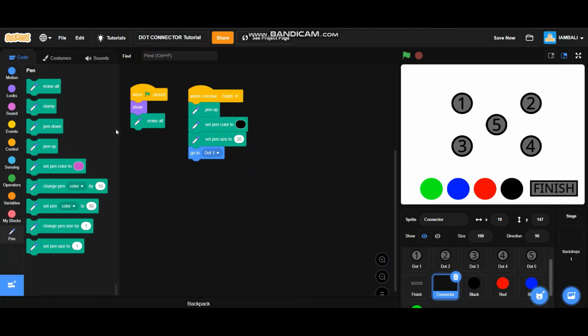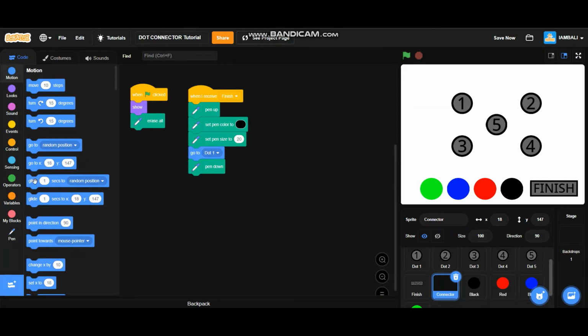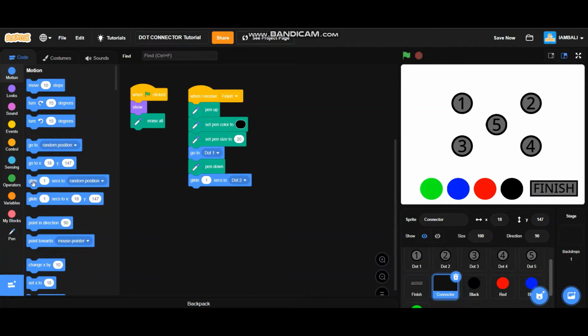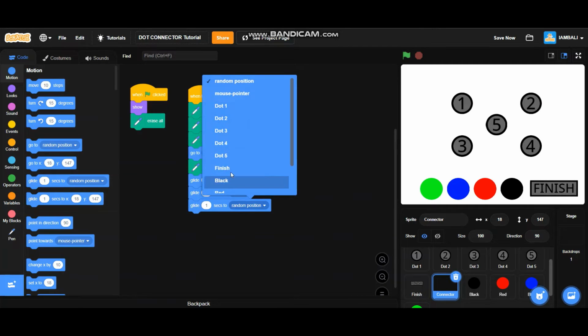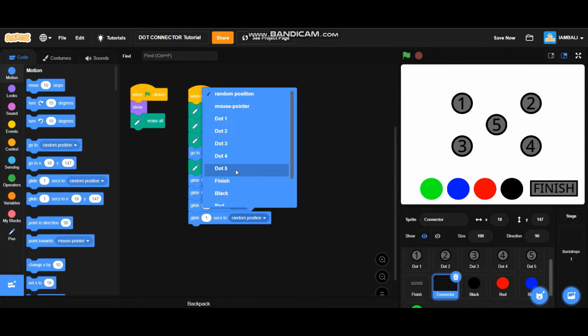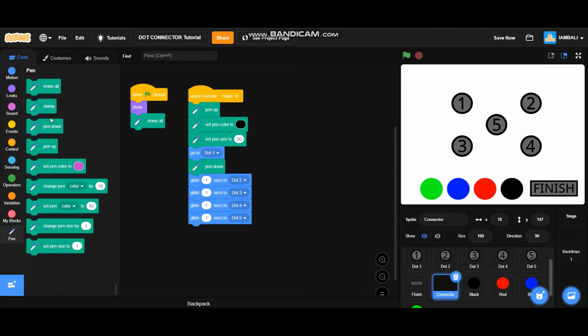After that, add a pen down block, and then add a glide 1 second to dot 2, and then glide 1 second to dot 3. Also glide 1 second to dot 4, and last glide 1 second to dot 5. Go to pen again and pen up.